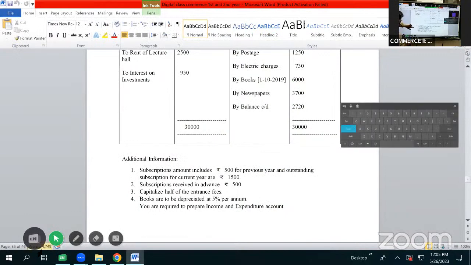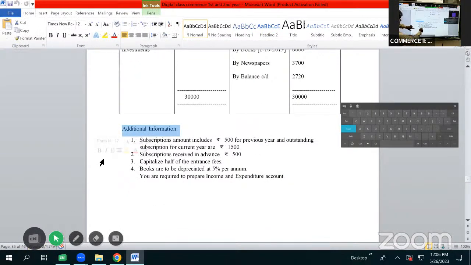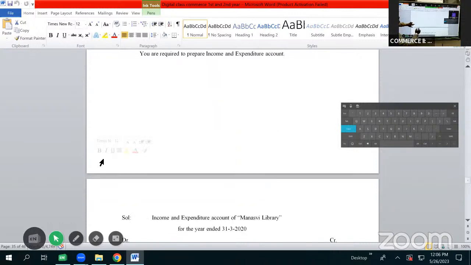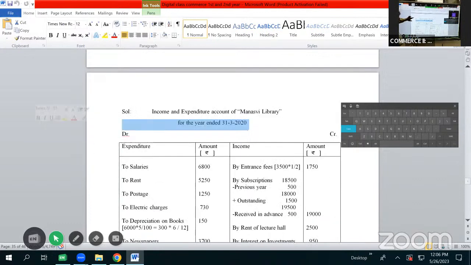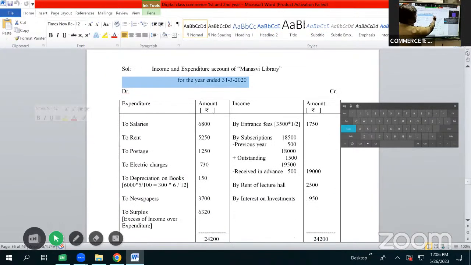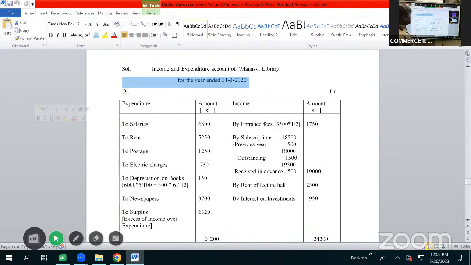Then again, we have an adjustment: capitalize half of the entrance fees. Then books are to be depreciated at 5% per annum. And we are required to prepare the income and expenditure account. So here is our solution. This is the format for income and expenditure. First, we'll write the heading as income and expenditure account of Manasri Library for the year ended 31st March 2020. The format is expenditure amount rupees, income amount rupees.